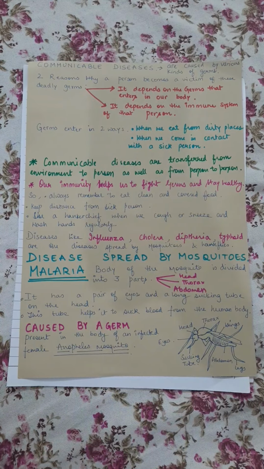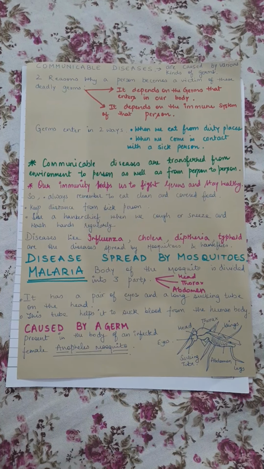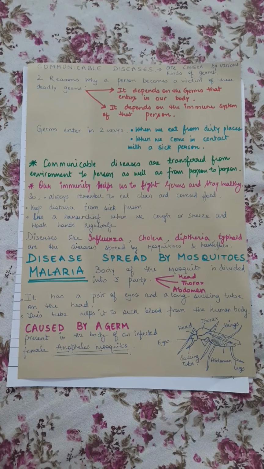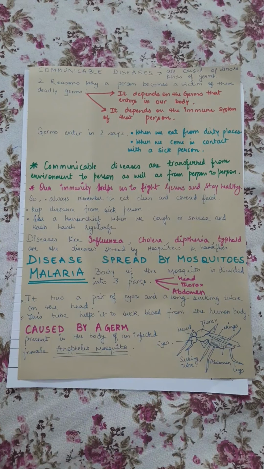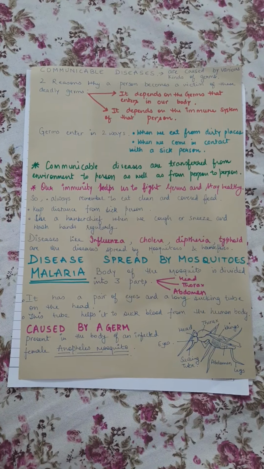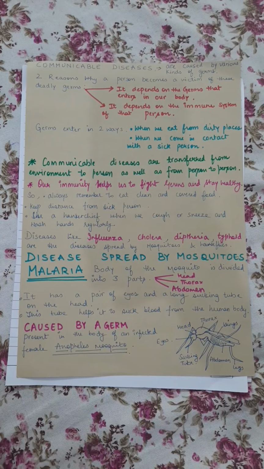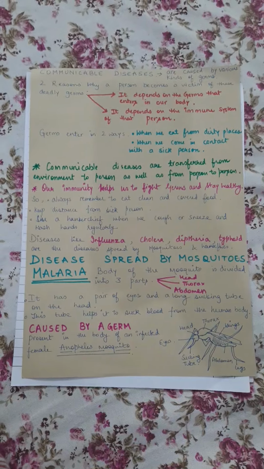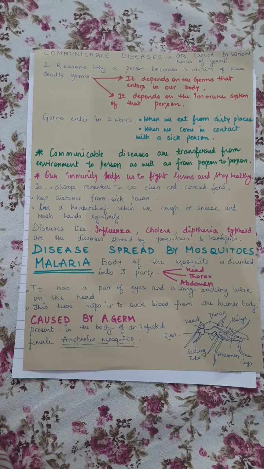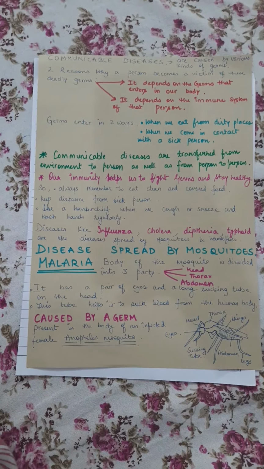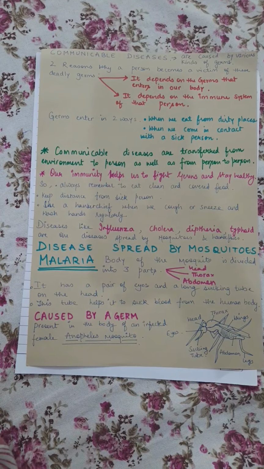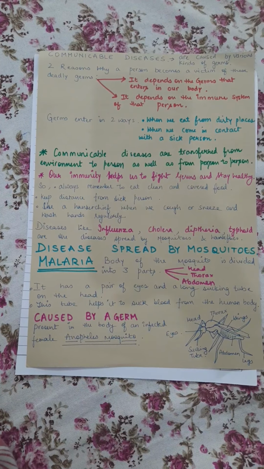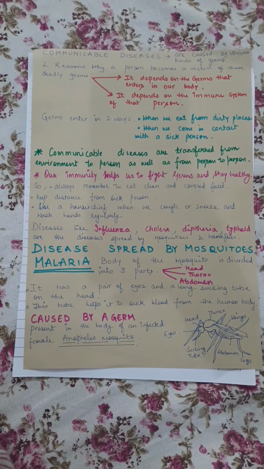Types of diseases. Certain diseases are caused when a sick person comes in contact with a healthy person. Those diseases are communicable diseases. And the diseases which cannot be transmitted from one individual to another individual are non-communicable diseases. Now, we will study about the causes of communicable diseases. These diseases are caused by various kinds of germs.